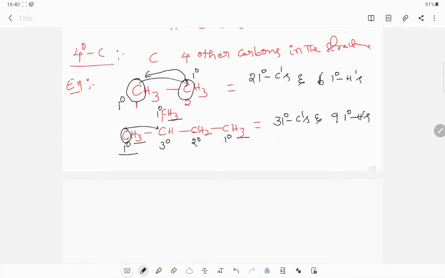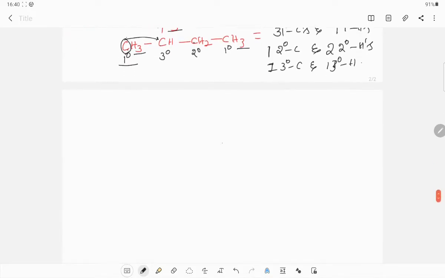How many secondary carbons are there? Only one secondary carbon is present, and 2 secondary hydrogens are present. Now one tertiary carbon is present and one tertiary hydrogen is present.